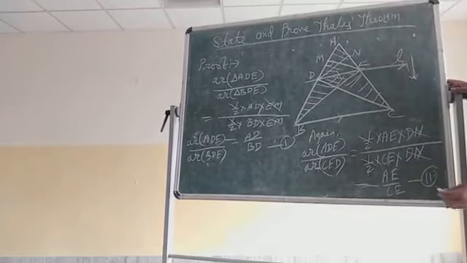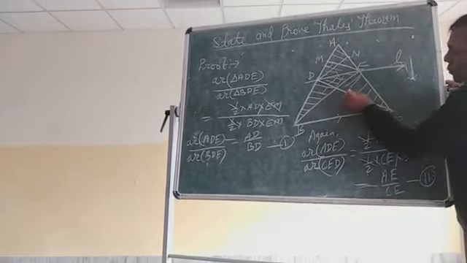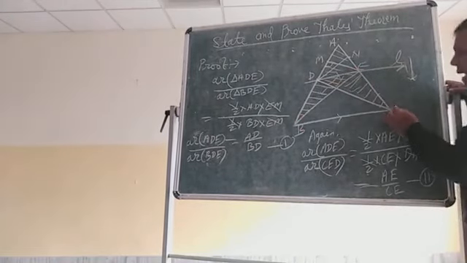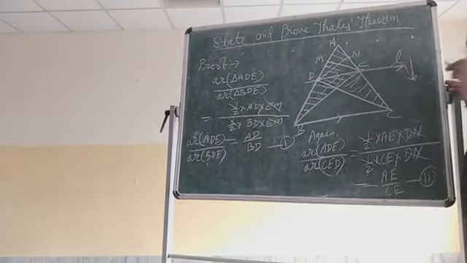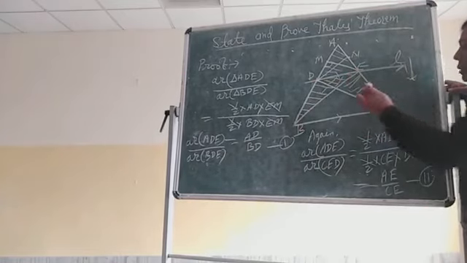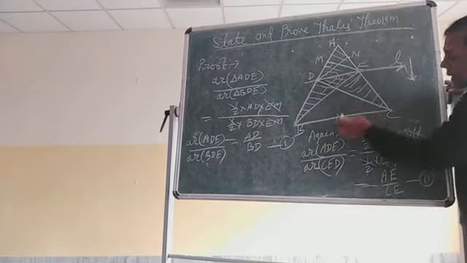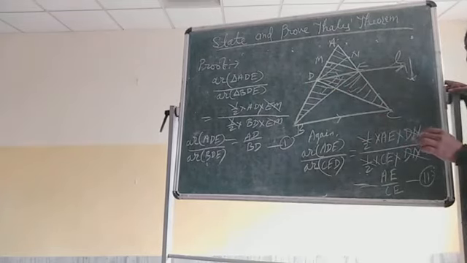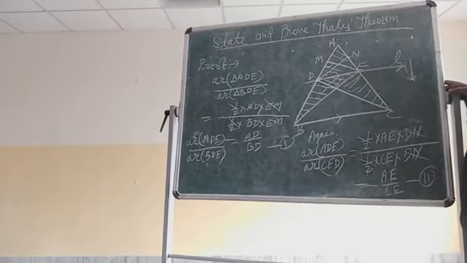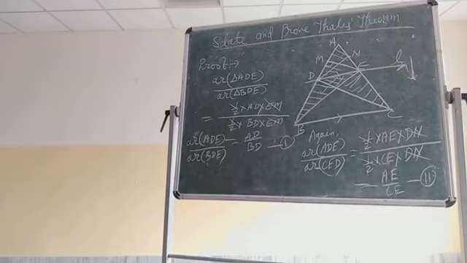Now see, both triangles BDE and CED have the same base DE, and both triangles are lying between the same parallel lines DE and BC. So in class 9 I think you have studied a theorem that if two triangles are lying between the same parallel lines and have the same base, then they have equal area. So that theorem I am going to apply here.